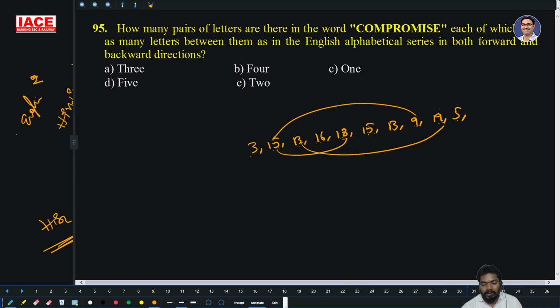Next, 13, 14, 15, 16. One more, 17, 18 not possible. 15, 16, 17, 18, 19. 18 not possible, 16 not possible, 13 not possible, 15 not possible. How many? 4. Option B.